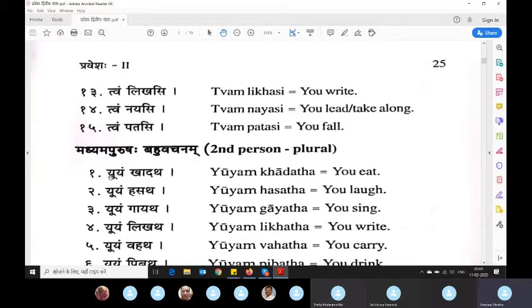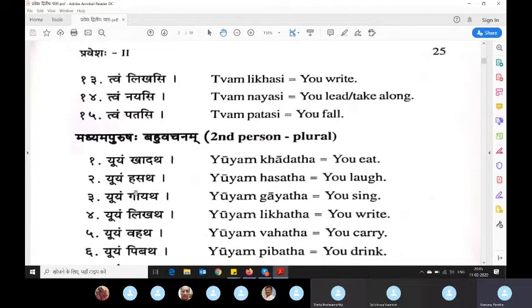So here it becomes yuyam. Yuyam is for you all, Bahuvachana. If tvam is you, singular, then yuyam is for you all. The end of the word will have a full tha. So we got si, tha. What is in between, we'll see.